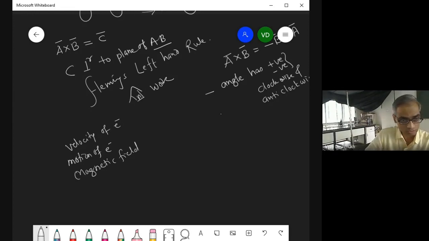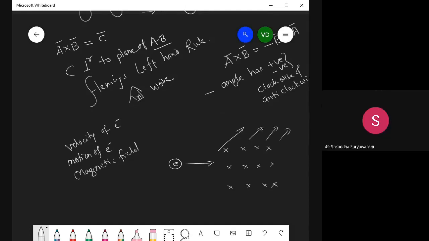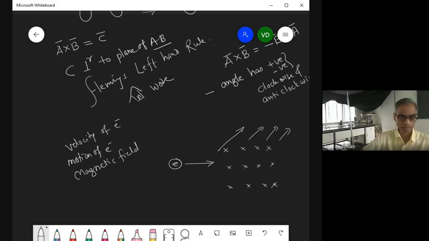Okay. So suppose we can consider the electron which is moving here and the magnetic field is suppose like this. Of course, this is an application of this. What does this cross mean? Cross का मतलब क्या होता है? Inward. Yeah, magnetic field is inside the plane, inside this screen.